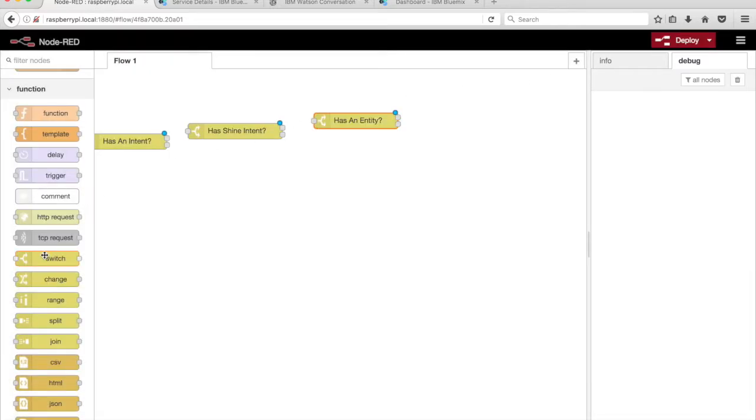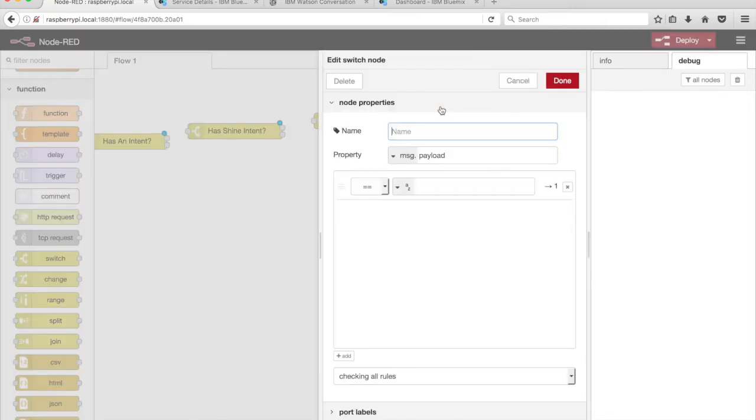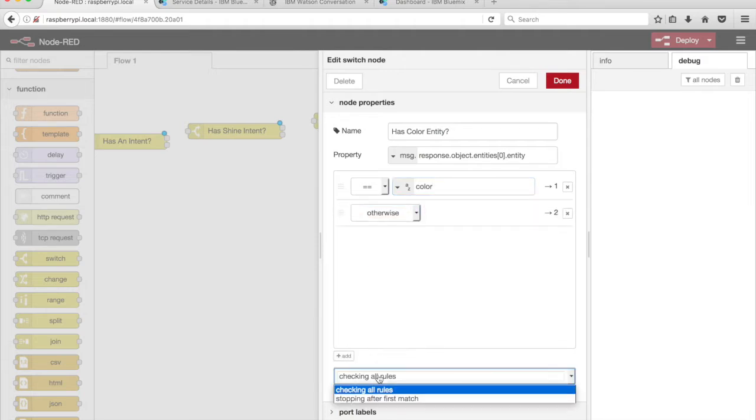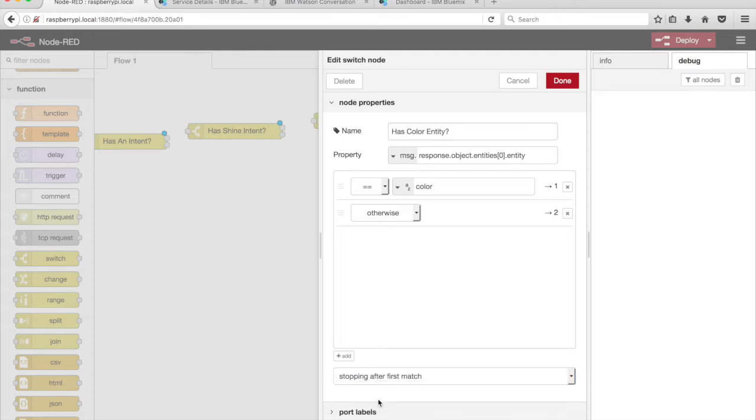Drag one more switch node from the palette onto the canvas. Give the node a name, has color entity. Test the property msg.response.object.entities[0].entity. Add two tests, equal color and otherwise. Select stopping after first match from the drop-down menu.